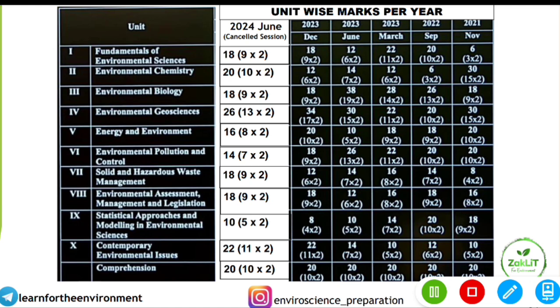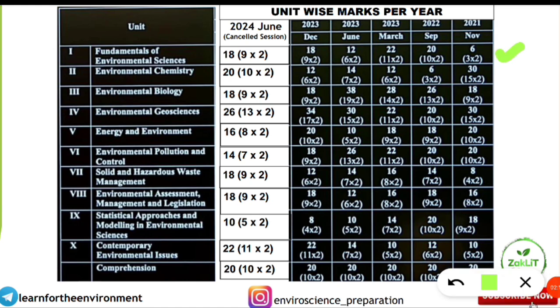Unit 1, you can see here in November 2021, 6 marks came from there, that is 3 questions each carrying 2 marks. But in 2022 and 2023, you can see 10 and 11 questions were asked from fundamentals of environmental sciences. Similarly, in December 2023, 9 questions were asked, and also in the cancelled June 2024 UGC NET session, 9 questions were asked from this unit. That means 18 marks were given to unit 1 of the environmental science paper for the NET.